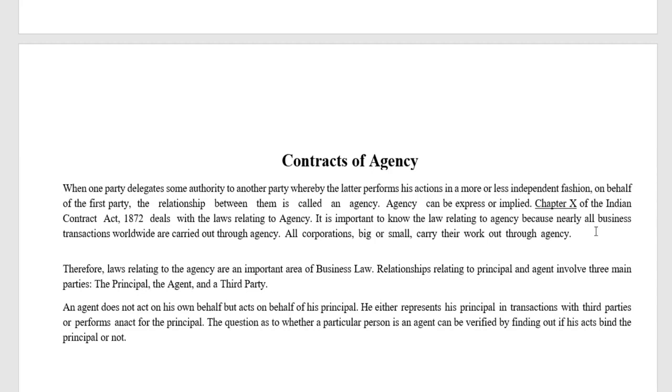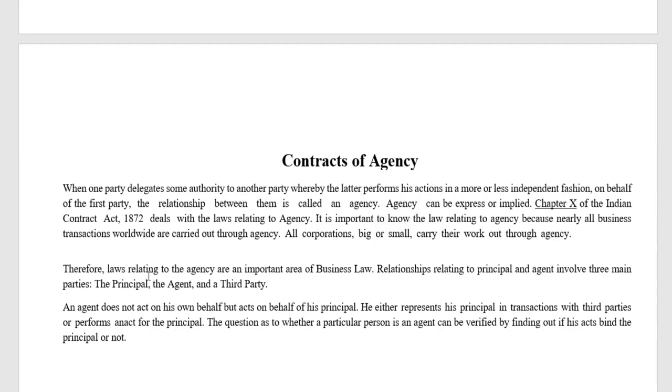Chapter 10 of the Indian Contract Act of 1872 deals with the laws relating to agency. It is important to know the law relating to agency because nearly all transactions worldwide are carried out through agency. Widely, commercial transactions, whether big or small, are more or less carried out through the process of agency only. So the contract of agency is proving to play a catalyst role.